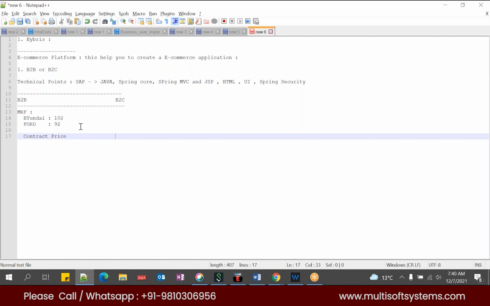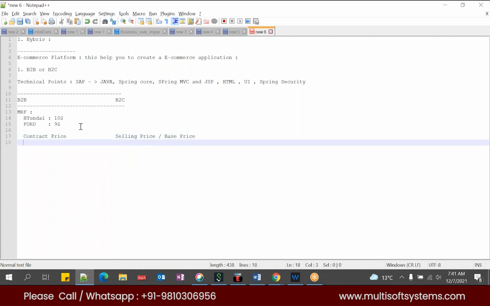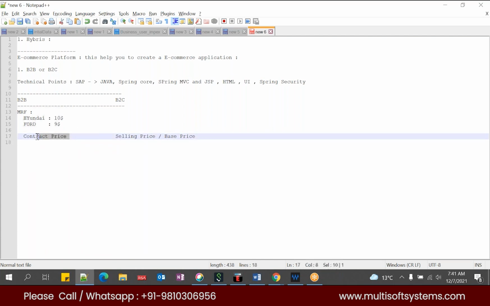Whereas in B2C, it is the selling price, or we call it the base price. Here the contract price depends purely on the B2B customer, whoever logs in. Whereas the selling price or base price will be common to whatever customer it may be, whether a privileged customer or a general customer. Whether the customer has ordered 10,000 orders or just one order, it does not matter.